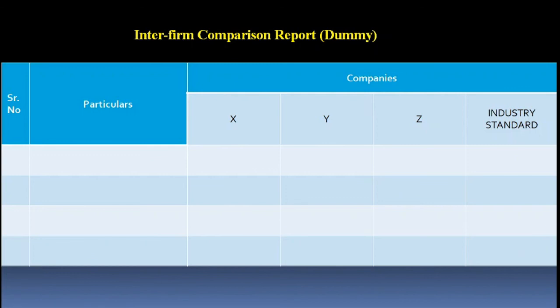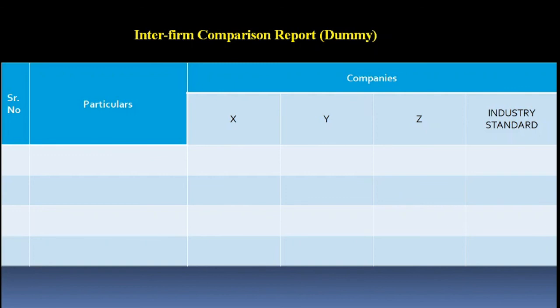Now, students, I would like to explain to you this dummy report of interfirm comparison. It is not a real report. But before that, I would like to revise the entire chapter in just 2 to 3 minutes. The uniform costing system says that all the participating companies should have a similar set of costing methods, principles, and techniques if they want to compare their achievements, performances, profitability, cost of production, and other key indicators with other companies.